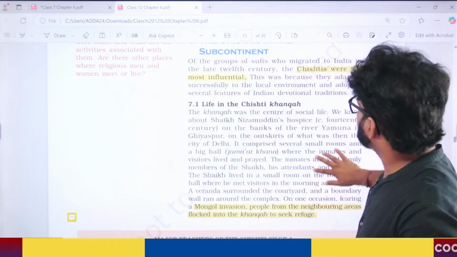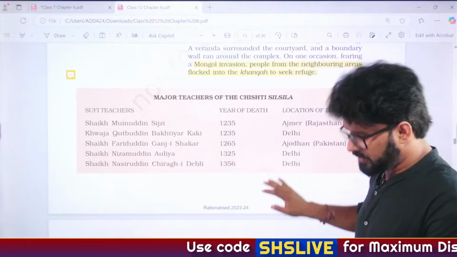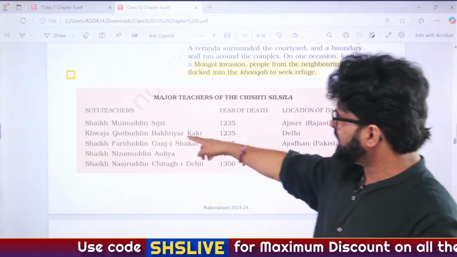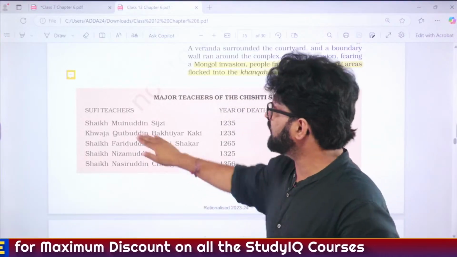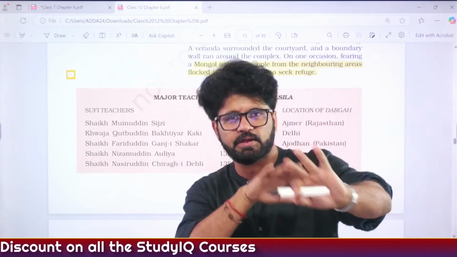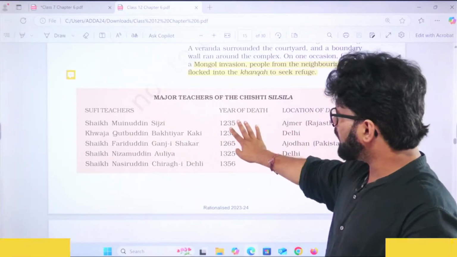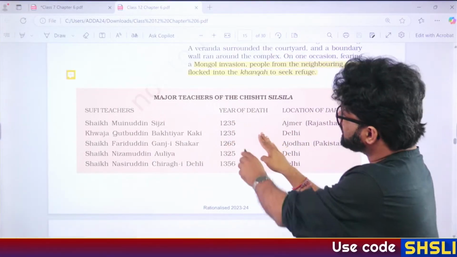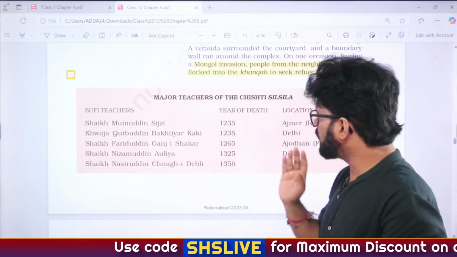So then let's talk about some important people, major teachers. Sheikh Moinuddin Sijzi. Don't get confused by this Sijzi; this is the same as Chisti. Moinuddin Chisti, Moinuddin Sijzi, they are the same. Now pay attention. Dargah we know, Ajmer. Year of death is very important: 1235. Now pay attention, this is important from an exam perspective. You cannot joke all the time.